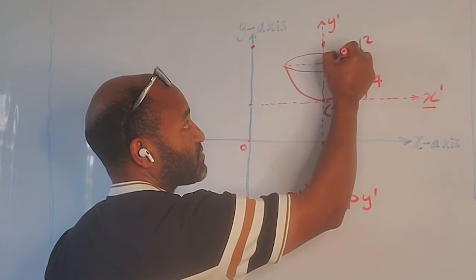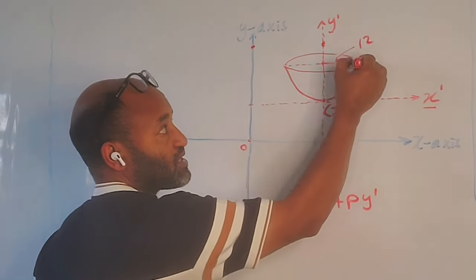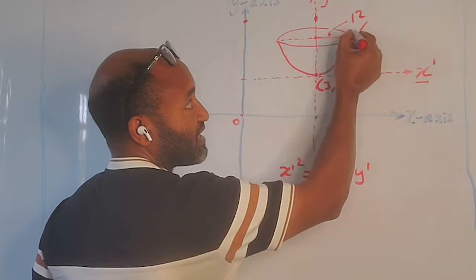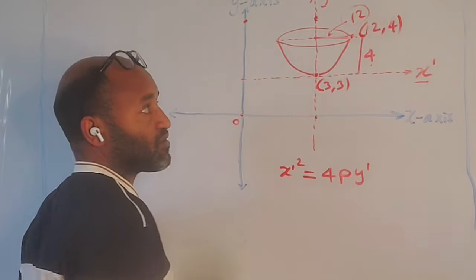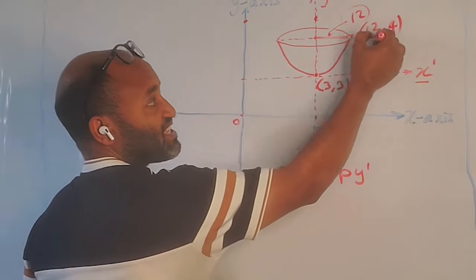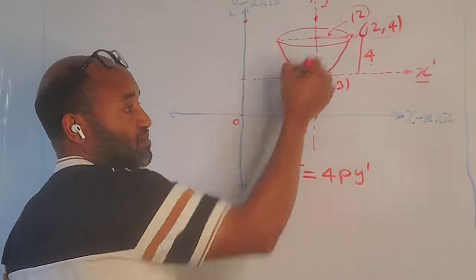This is 12. So what's this point? Horizontally we traveled 12 units, vertically 4 units. So (12, 4). This point is on the parabola.